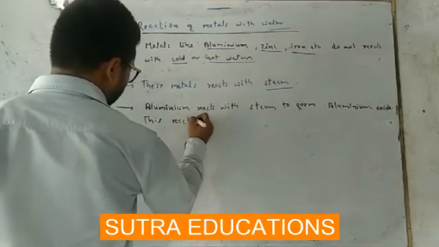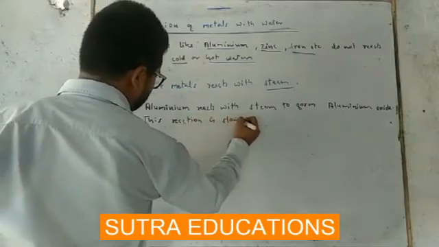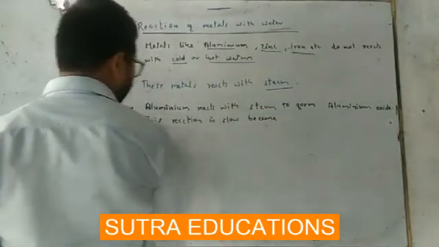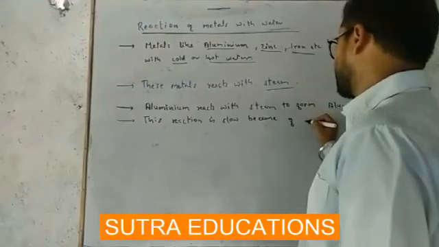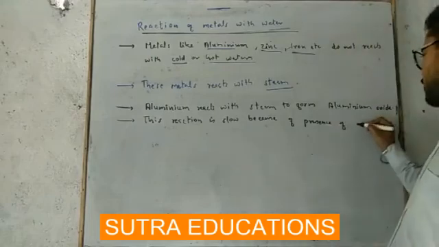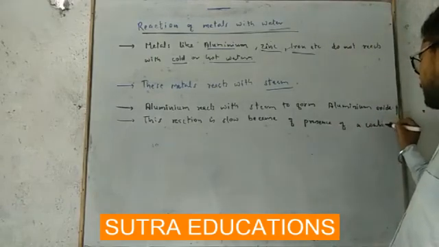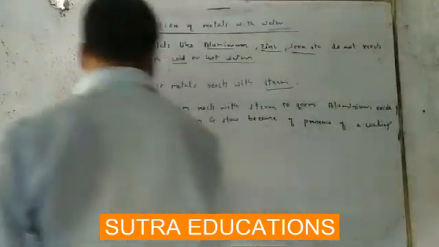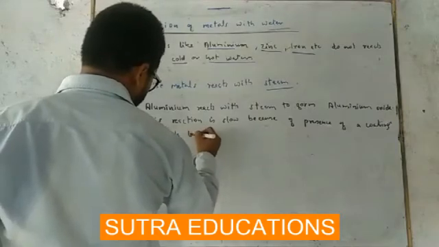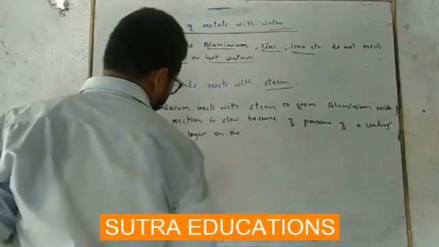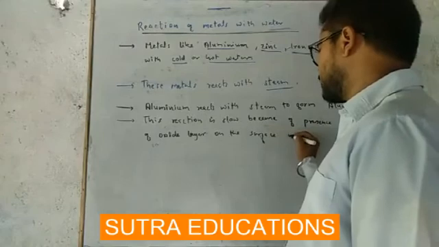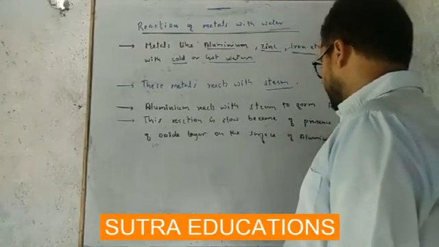This reaction is slow because of the presence of a coating of oxide layer on the surface of aluminum metal.